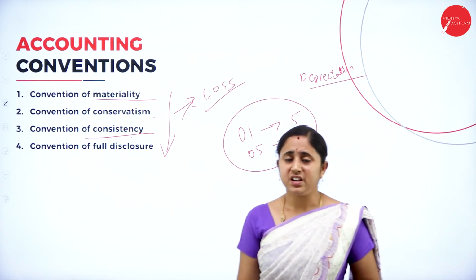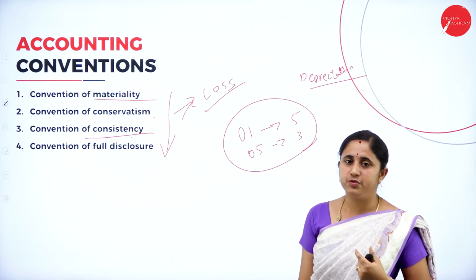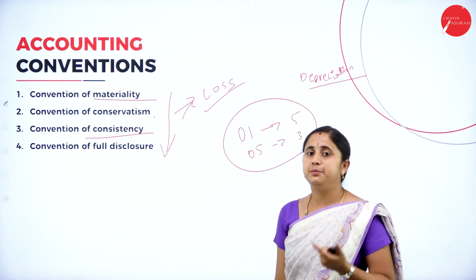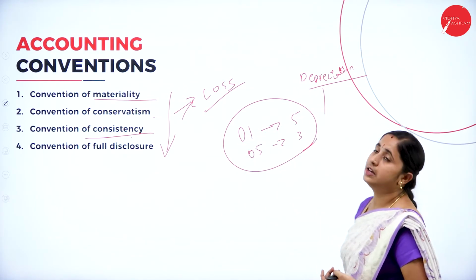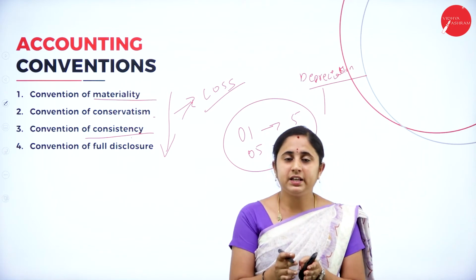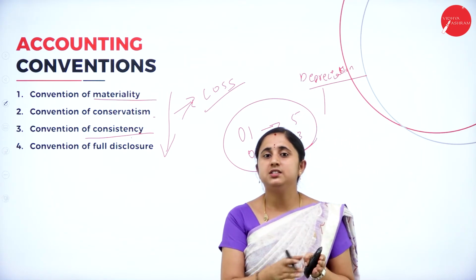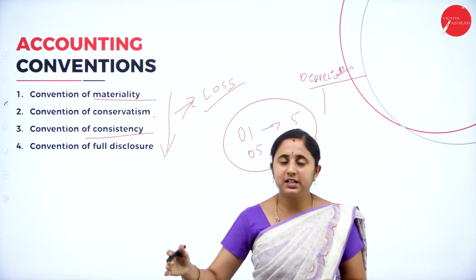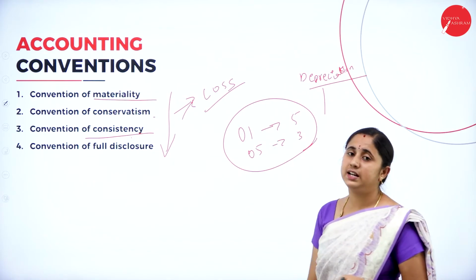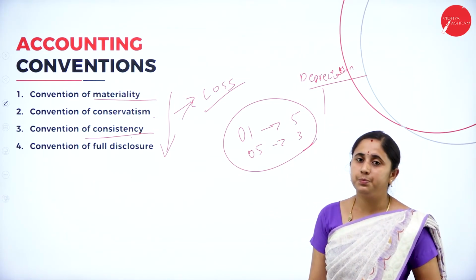Depreciation. You have various types of depreciation: straight line method, WDV method, and many other types. If you are maintaining the straight line method of depreciation for one year, you need to maintain the same method for the rest of the periods. For the remaining period also you need to maintain the straight line depreciation only. So, you should not change the method of depreciation.